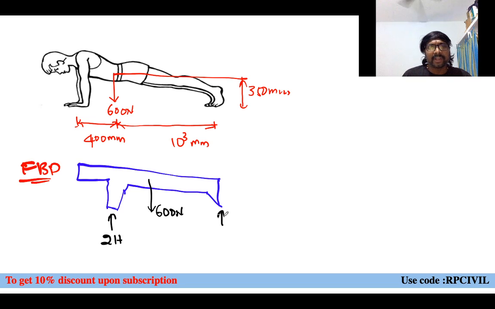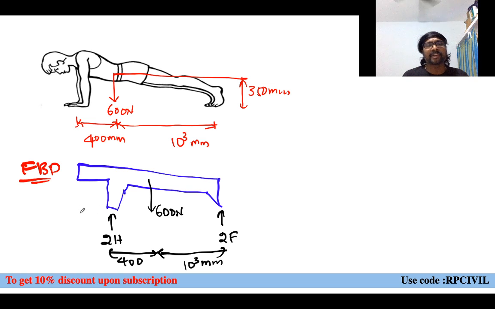And on the two legs also, how much reaction will be there? 2F normal reaction will be applied by this floor, let us say, right? This is your 400 mm and this is your 1000 mm. Like that. So this portion you do not worry about. That is not required. And now, how can you get the relation between 2H and 2F?